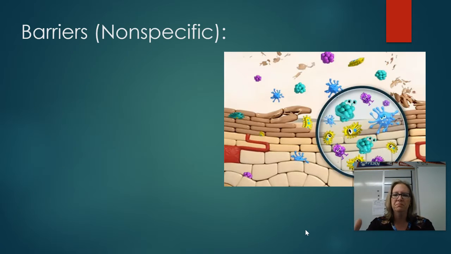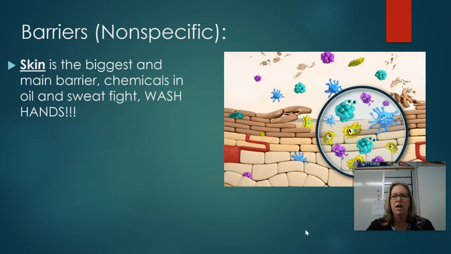Okay, so let's talk about barriers first. Skin is your biggest and first defense against germs. Okay, if your skin is intact, the bacteria or the viruses cannot get in. If we then touch our eyes and pick our nose or whatnot, then those are weaker areas and those pathogens can get in. But that's why we have to wash our hands. Okay.